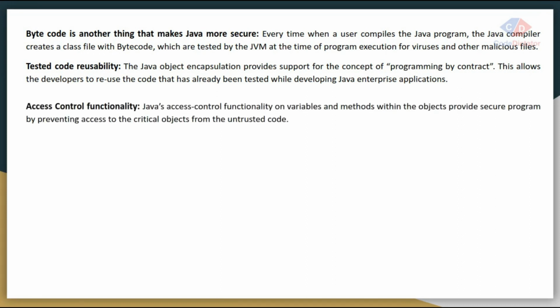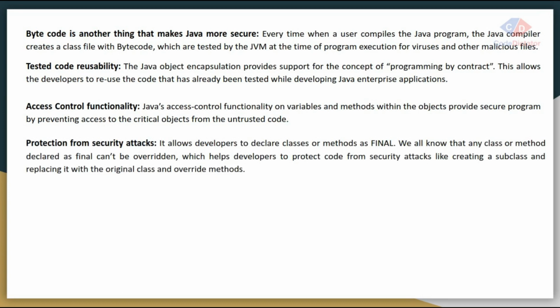Access control functionality. Java supports access modifiers like public, private, protected and default. With the help of those, we can provide a set of access to each method, class and variable. Protection from security attacks. If you don't want to make any class available to any end user, we can make it final, so no one can override any method present inside that class, so we can stop access to those particular methods and classes.